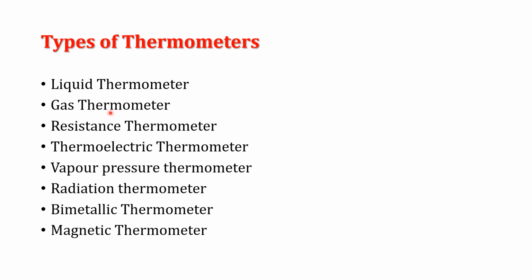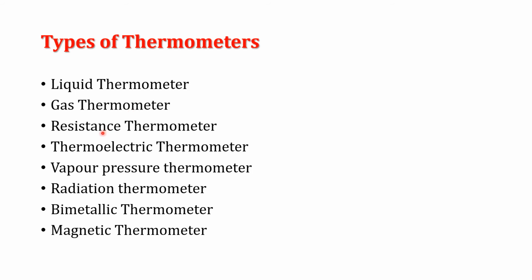Up to 600 degree centigrade, nitrogen gas is used in a gas thermometer. But as the temperature is above 600 degree centigrade, then argon gas is used in a gas thermometer. And using that gas thermometer, it is possible to note the temperature.